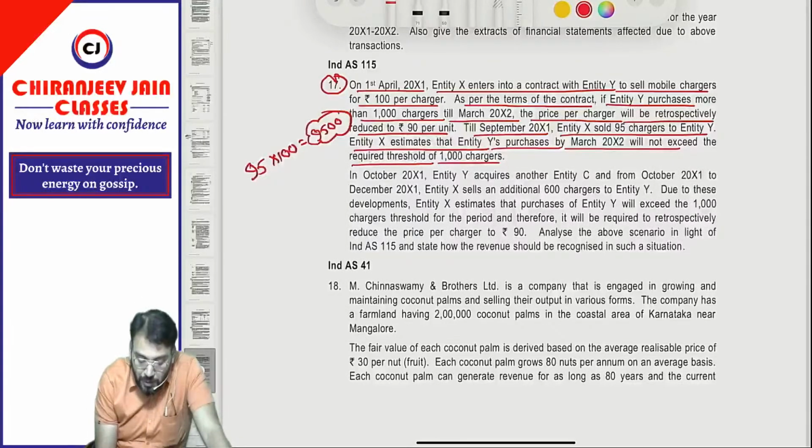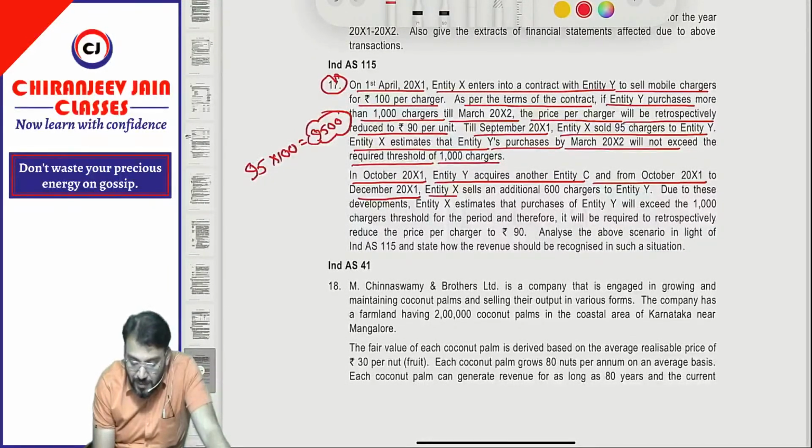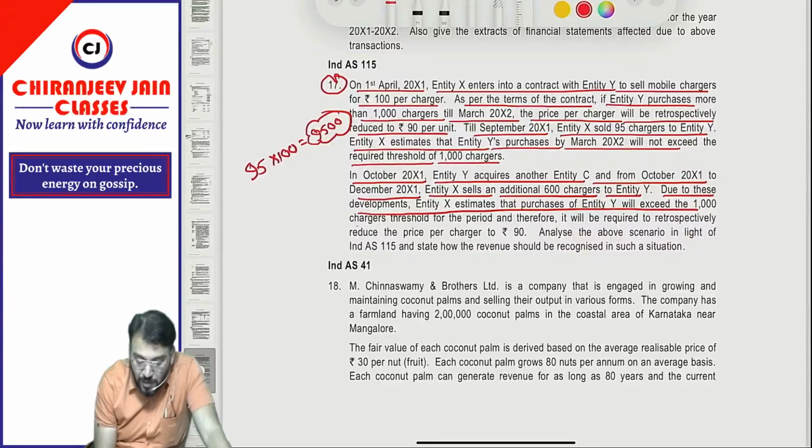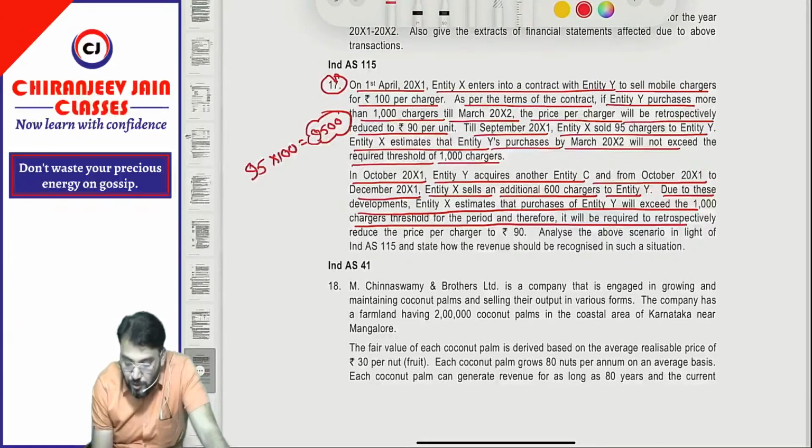Yes, sir. But what happened in October 2001, Entity Y acquired another Entity C, and from October 2001 to December 2001, Entity X sold an additional 600 chargers to Entity Y. Due to this development, Entity X estimated the purchase of Entity Y will exceed the 1000 charger threshold for the period, and therefore it will be required to retrospectively reduce the price per charger to 90.